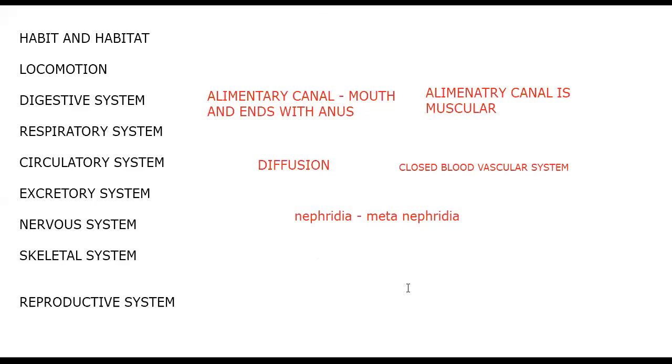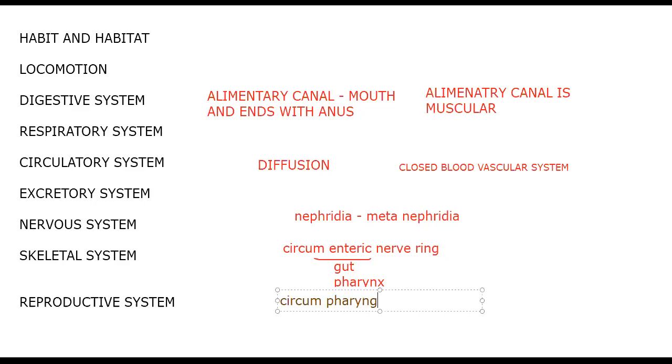Next, nervous system. Here we need to say circumenteric nerve ring. Enteric, as I already said, what is the meaning of enteric? Gut. Which part of the gut? Pharynx. That's why we have a special name: circumpharyngeal nerve ring, because it surrounds the pharynx.